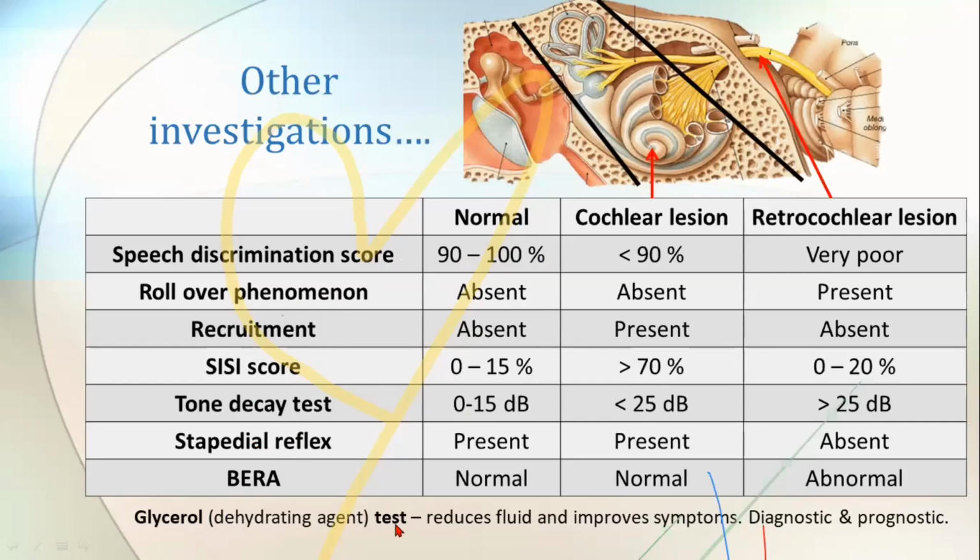And the glycerol test is important because here the main problem in Meniere's is overproduction of the fluid endolymph. This glycerol is a dehydrating agent. Once you give glycerol, there will be a decrease in the amount of endolymph. So what happens naturally, there will be a decrease in the pressure inside, so that your sensory structures will start functioning normally again. That means the symptoms will improve again. So this is a diagnostic as well as a prognostic test.